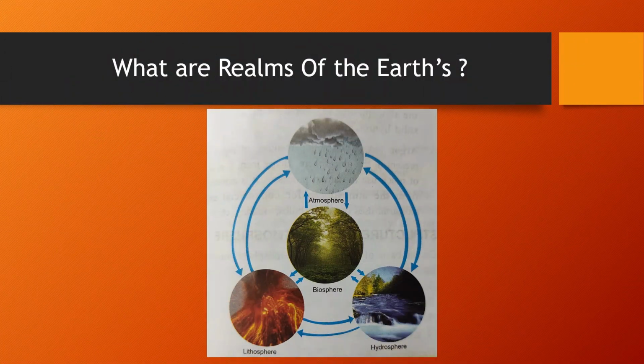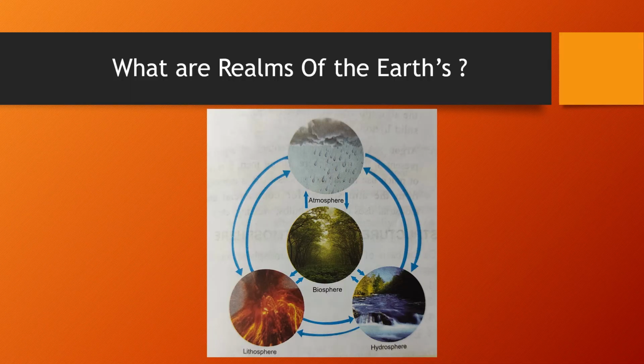Starting of this topic, we should start with the realms of the earth. What are the realms of the earth? The earth has three components: atmosphere, lithosphere and hydrosphere. Lithosphere means the sphere of rocks, hydrosphere the sphere of water, and atmosphere the sphere of air. And all these three realms are present on the earth, which make life possible in the form of biosphere.